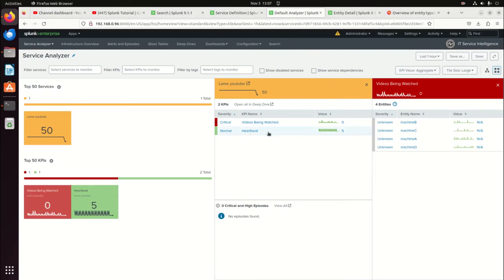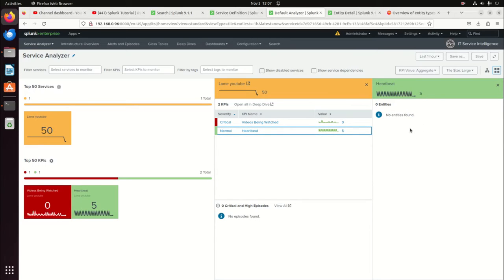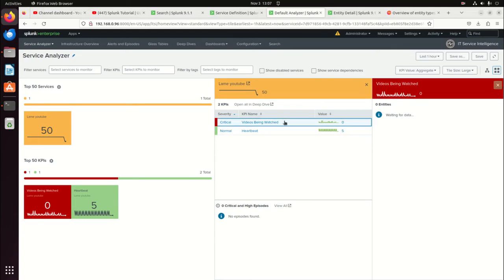Okay, so I got my heartbeat. It's nice and healthy. Videos being watched. Heartbeat doesn't have a whole lot of stuff down here because there's no entities. I didn't do an entity relationship, but I did over here with entities, and because I did that, when I click it, I can see each one of the entities. And so let's go back and look at this.